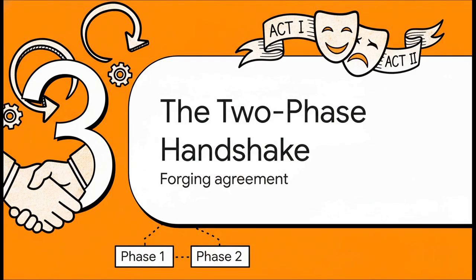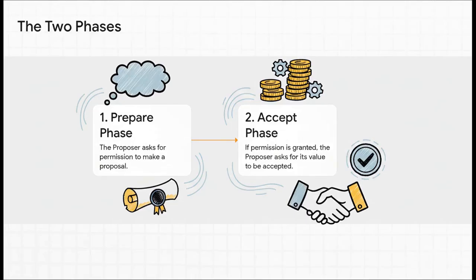So, you've got the players. How do they actually reach an agreement? Well, it all comes down to this really clever two-phase protocol. Now, I know it sounds intimidating, but honestly, it's best to just think of it as a two-act play. The whole dance breaks down into two main phases. Phase 1 is all about getting permission to even make a suggestion in the first place, and Phase 2 is where the group actually reaches an agreement on a specific value. That's it. Permission, then agreement.